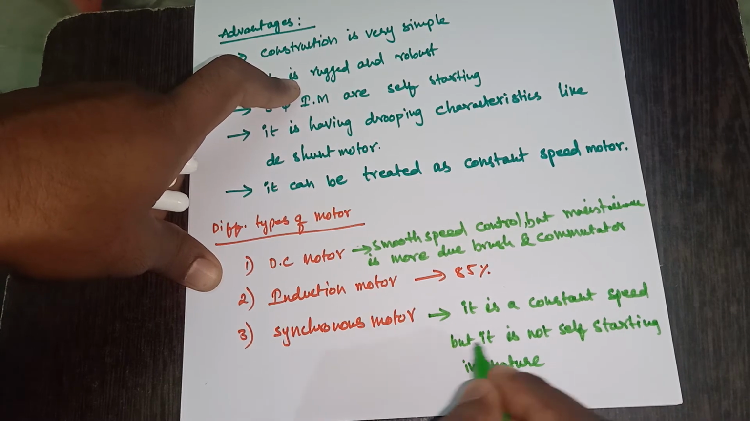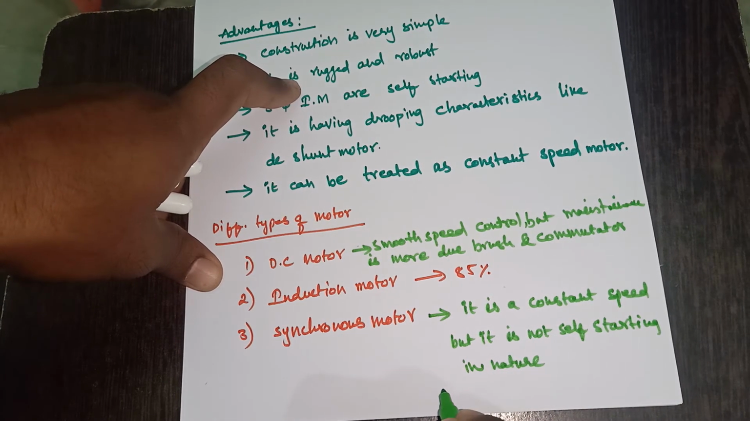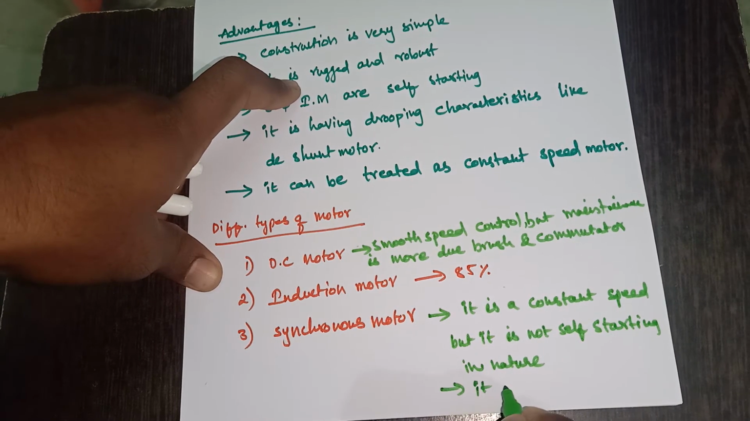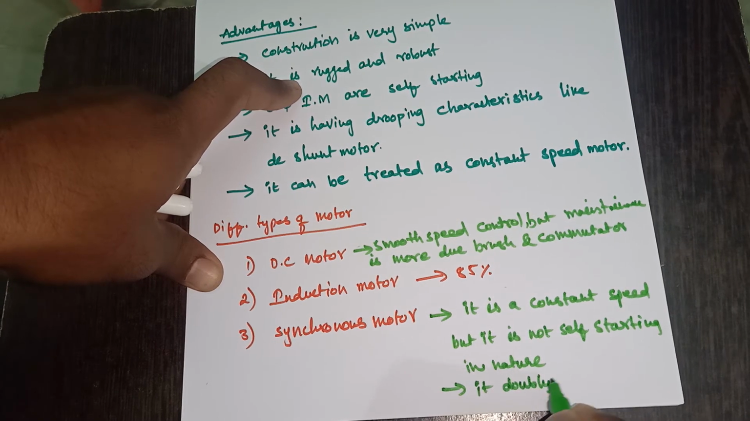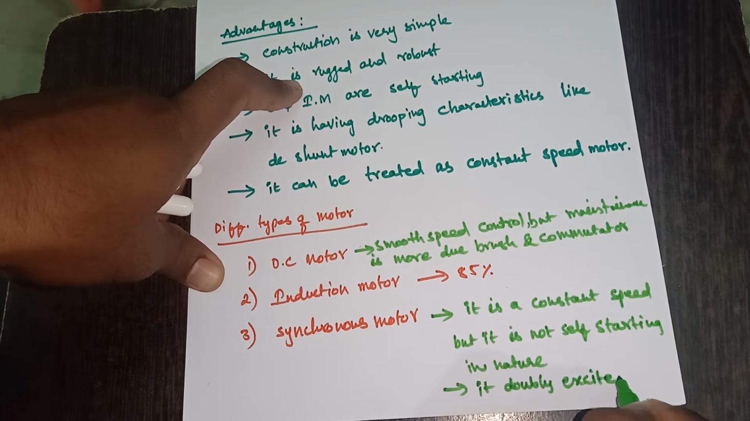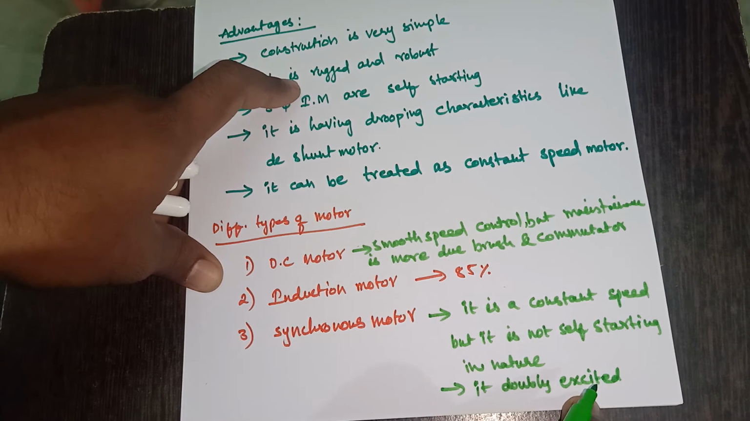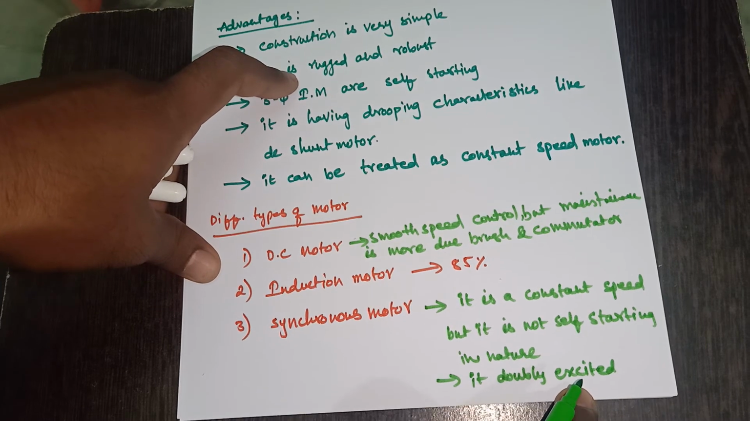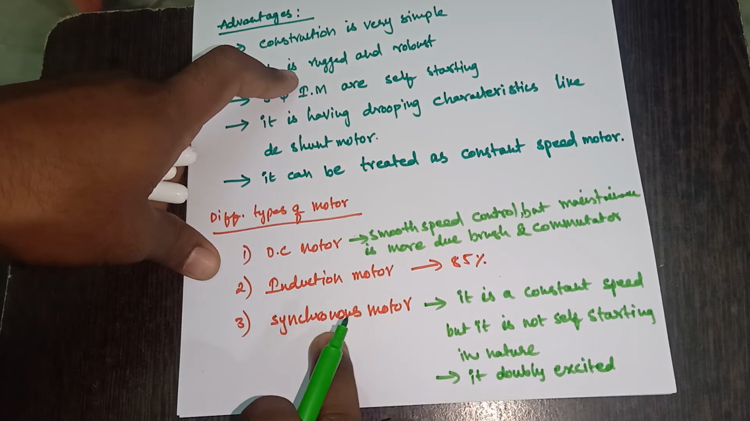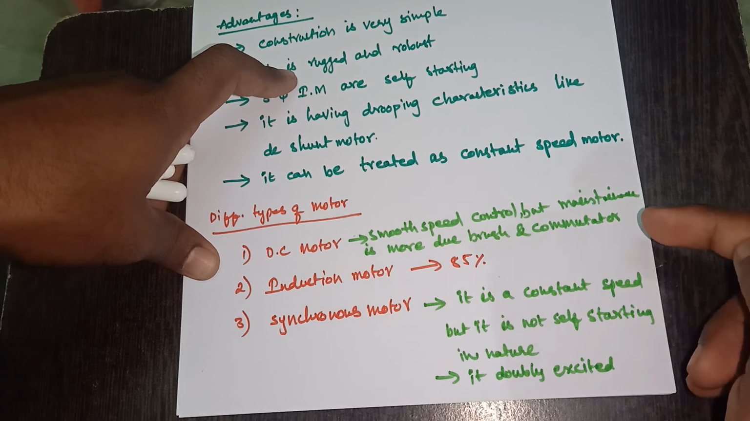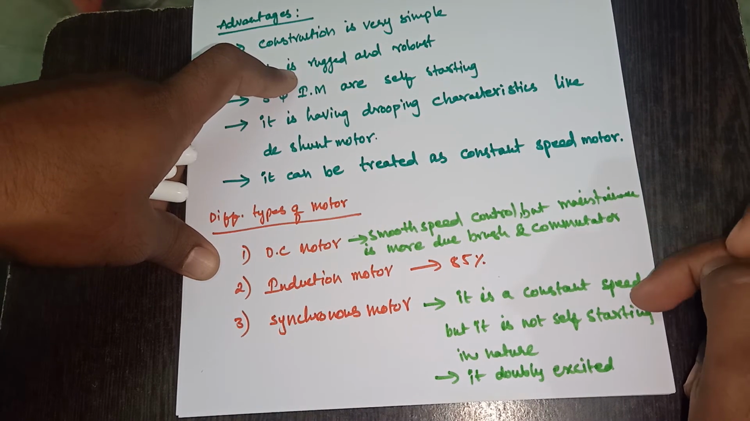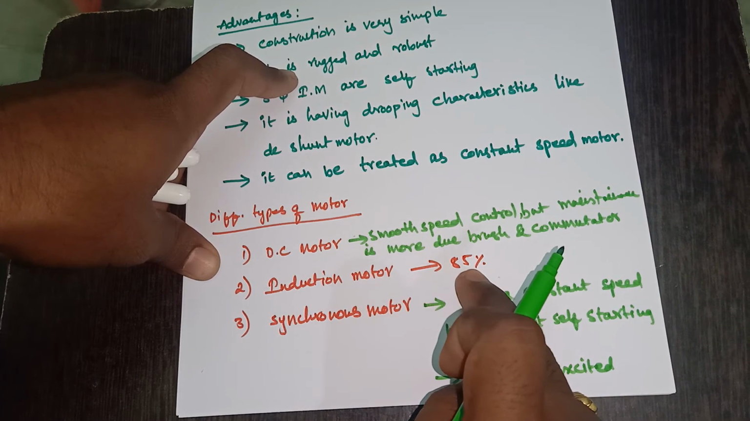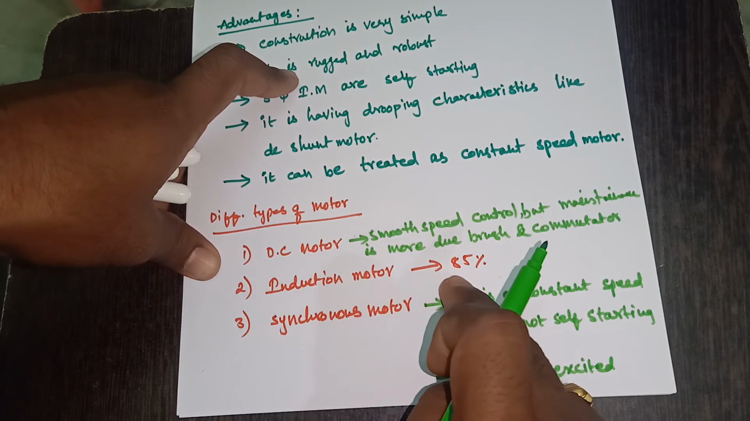And the synchronous motor is doubly excited. Another drawback of the synchronous motor is that it is doubly excited. Doubly excited means that for the stator winding we have to give AC supply, and to the rotor winding we have to give DC supply. This is also one of the drawbacks from the synchronous motor's point of view. When we compare these two drawbacks, which are not present in induction motors, induction motors are preferred in most applications.